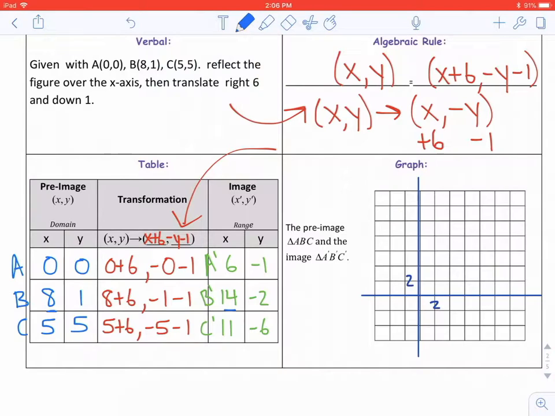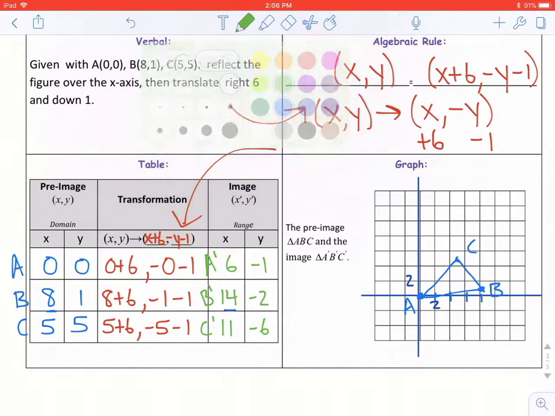So we have A at the origin, (0, 0). B is at (8, 1), so 2, 4, 6, 8, and then up half of a box would be point B. C is at (5, 5), so that's 2.5 boxes over and then 2.5 boxes up. And then we could draw our triangle.